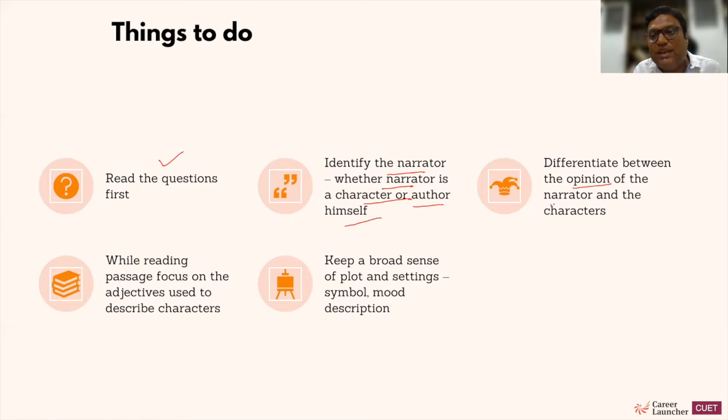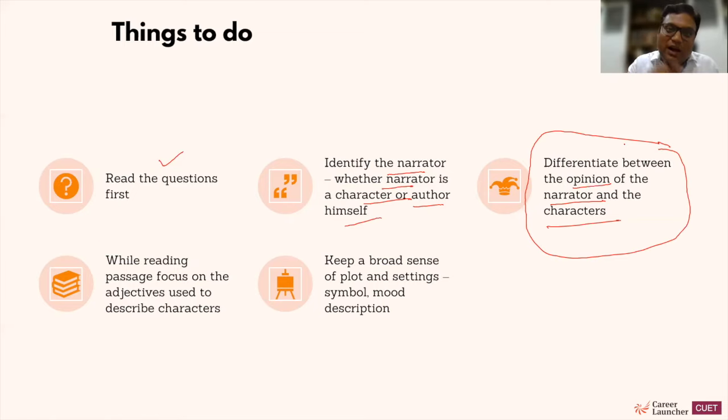Differentiate between the opinion of the narrator and the characters. Now this is very important to understand. So for example, I have written a short story, right, and I have written about a particular character. So that's the opinion of the author. Now, another character of the same story talks about a particular character. That is the opinion of the character of the story. Of course, the author is portraying his own opinion through the character, but just to differentiate who is saying what, because when the question is being asked, you need to understand from whose point of view the question is asked. Everything written is, of course, from the point of view of the author itself.